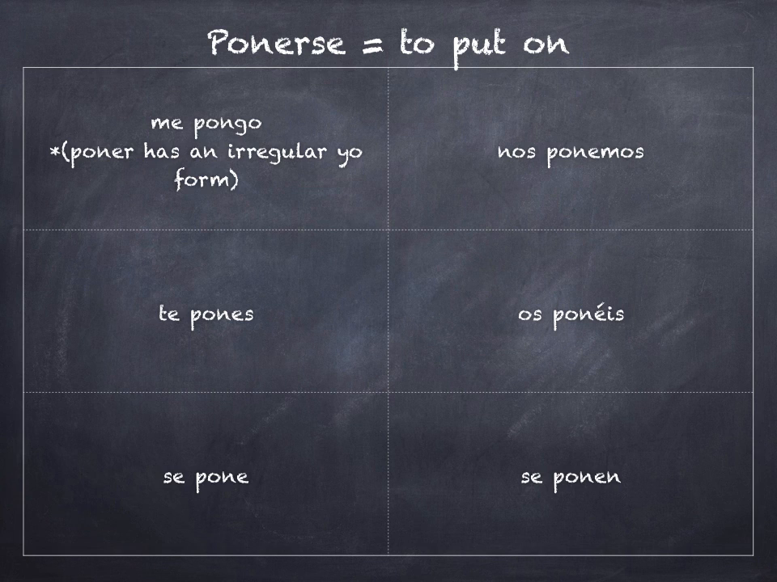Ponerse, to put on. Now, poner by itself means to put or to place. Now I make it reflexive. Ponerse means to put on, like to put on a jacket, to put on a hat, to put on sunglasses. Now, when I conjugate it, notice I have a little note here on the yo form. Poner has an irregular yo form. We're going to conjugate poner just like we always would. The yo form for poner is pongo. So when I make it reflexive, me pongo, te pones, se pone, nos ponemos, os ponéis, se ponen. Notice the only thing irregular about poner is just the yo form. Just has a little funky yo form.